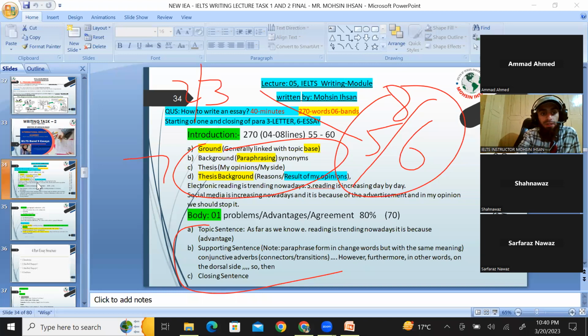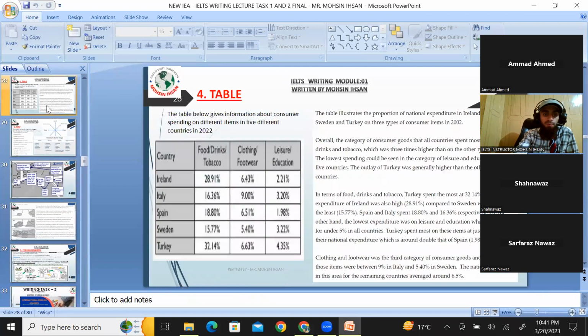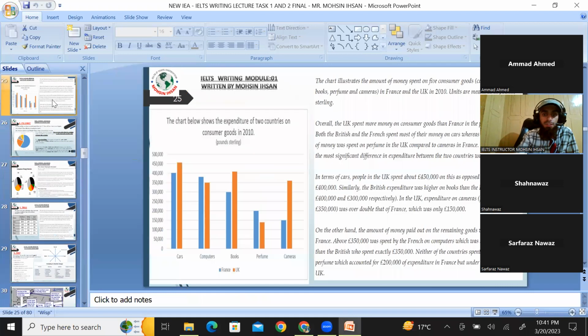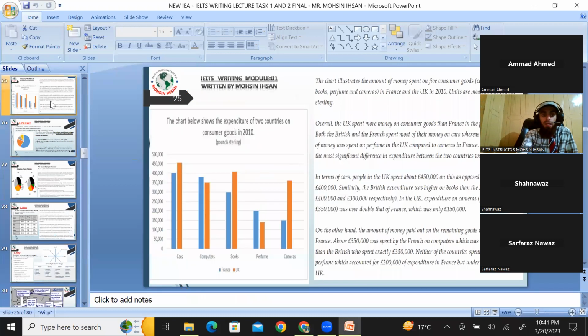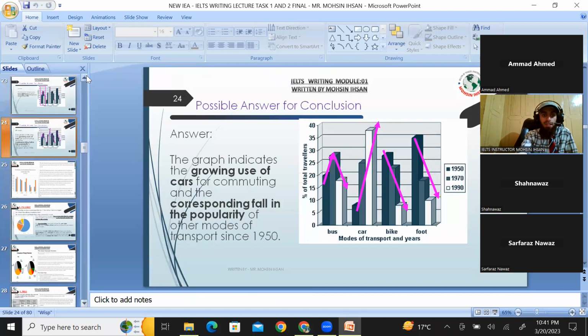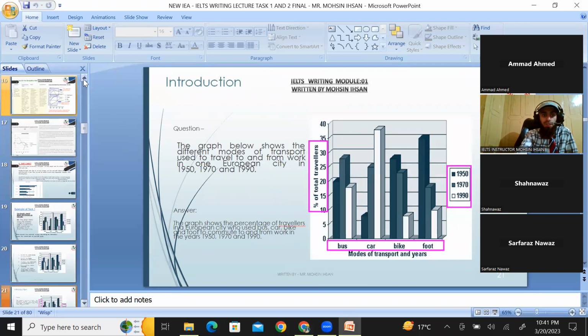Task two is similar. Task one is different, where letter structure should be known to you, and besides letter structure, if you are academic, as Faraz mentioned, you are supposed to know some description vocabulary. You go through both of them, academic and general, but I will mention which is academic and which is general. Tomorrow's lecture is the most important lecture in all the IELTS modules: how to write an essay. The day after tomorrow is also important, where you understand the essay for both academic and general.